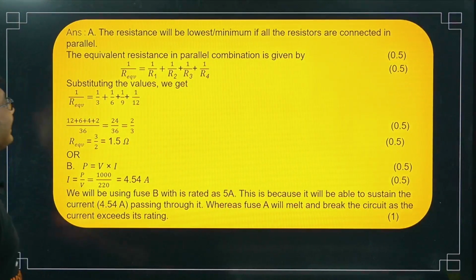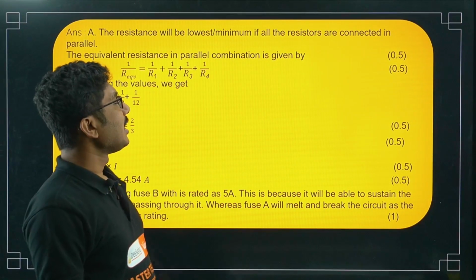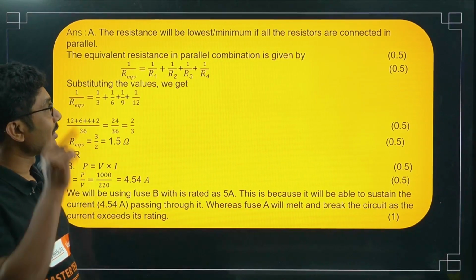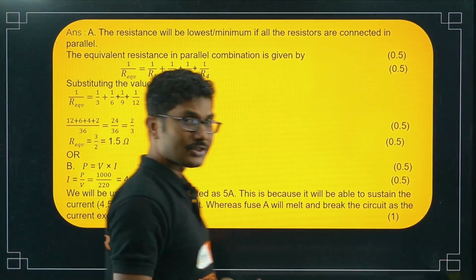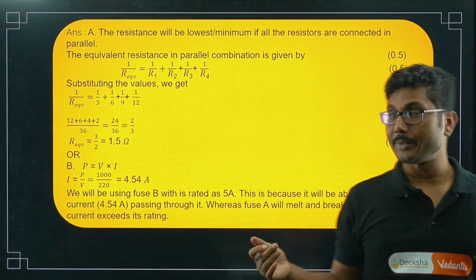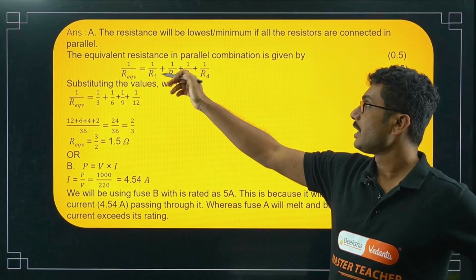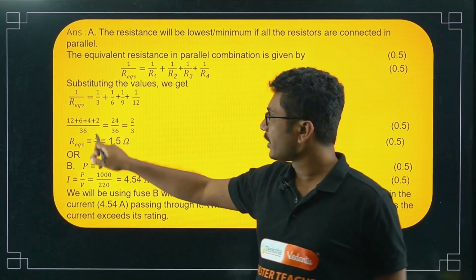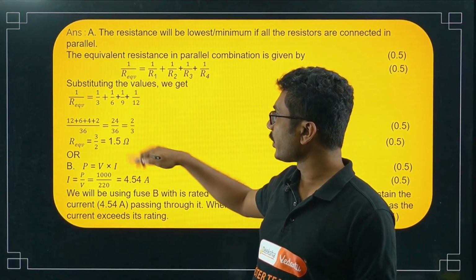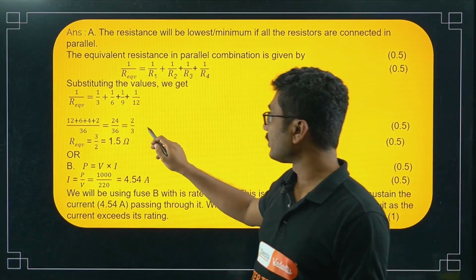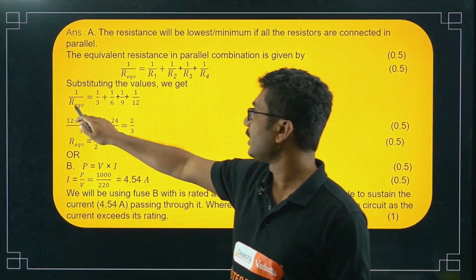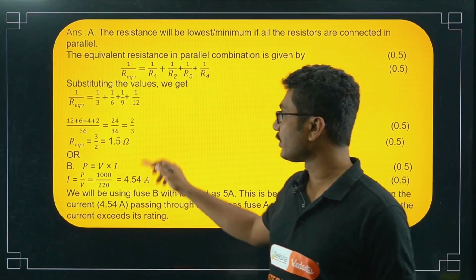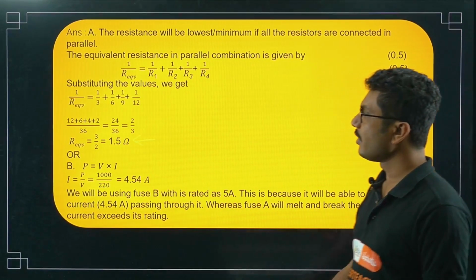So first of all, as I said, resistance will be minimum if all resistors are connected in parallel. The equivalent resistance for parallel combination is given by, now here we have 4 resistances, so you cannot use the shortcut method, you have to use the regular method. So 1 by R1 plus 1 by R2 plus 1 by R3 plus 1 by R4. After doing the LCM and finding 1 by R equivalent, don't forget to take the inverse, because inverse is very important. At the last stage you have to take the inverse to calculate the final value, that is 1.5 ohm.